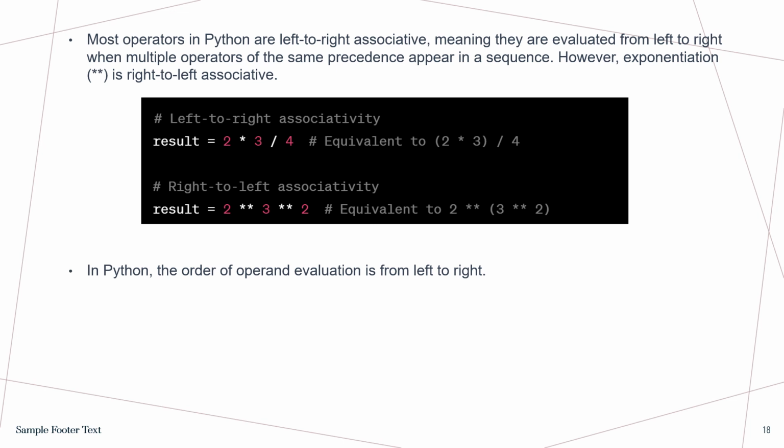This one is going to do the 3 raised to 2 first, and after that it will do 2 raised to the result, 2 raised to 9, the answer from this one, which is here. So in Python, the order of operand evaluation is from left to right, basically.